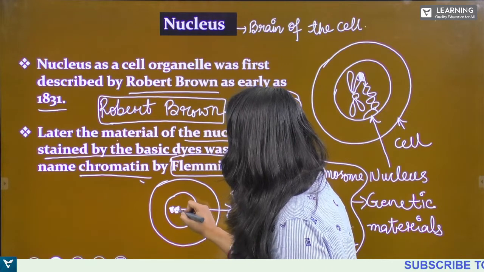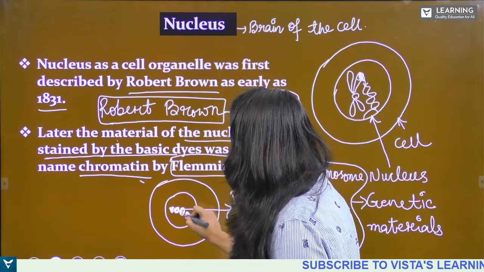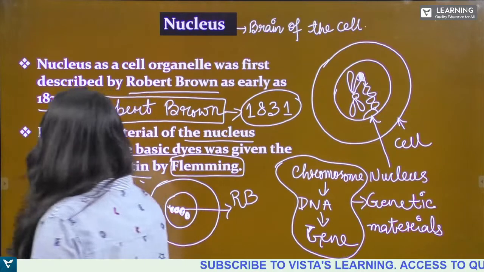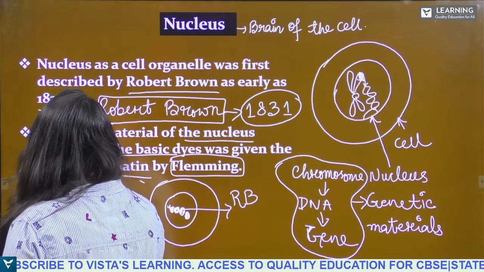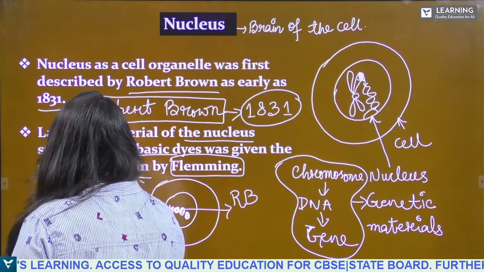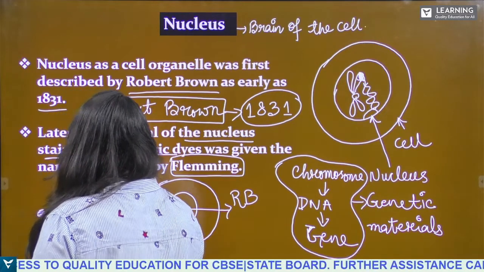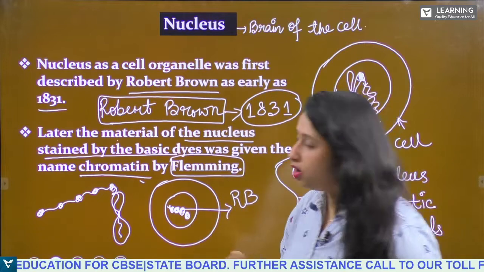Chromatin are nothing but the bead-like structures from which the chromosome is formed.